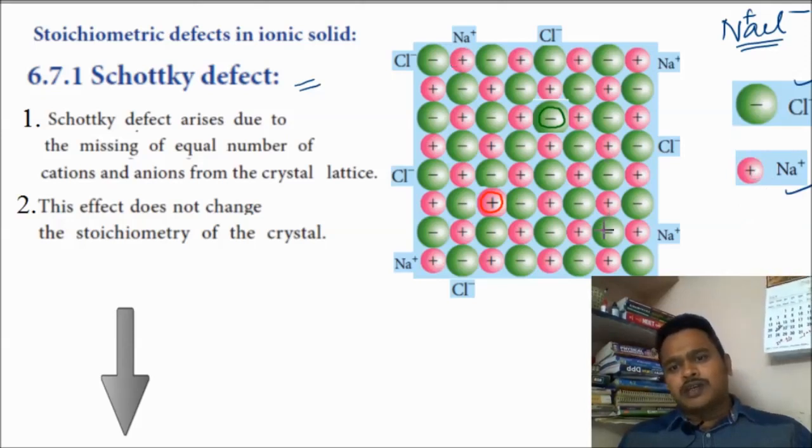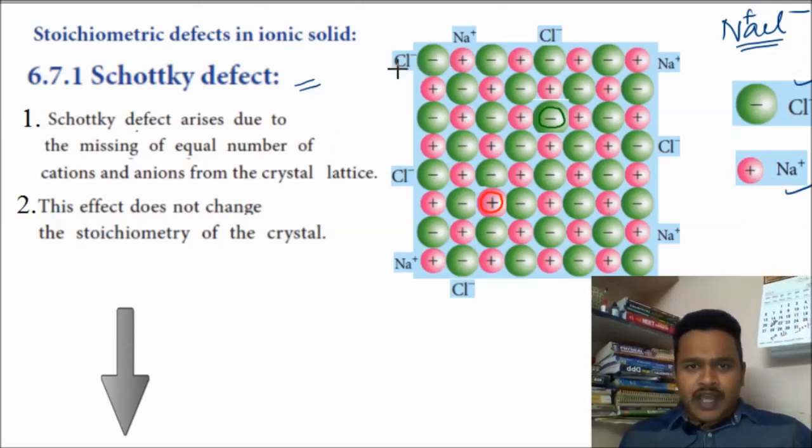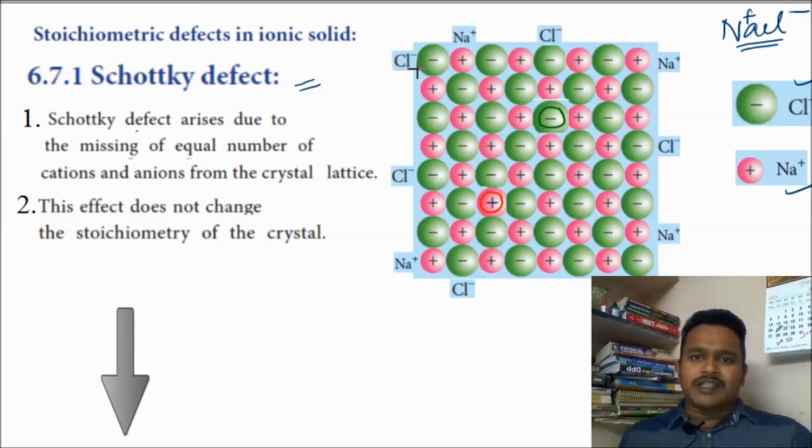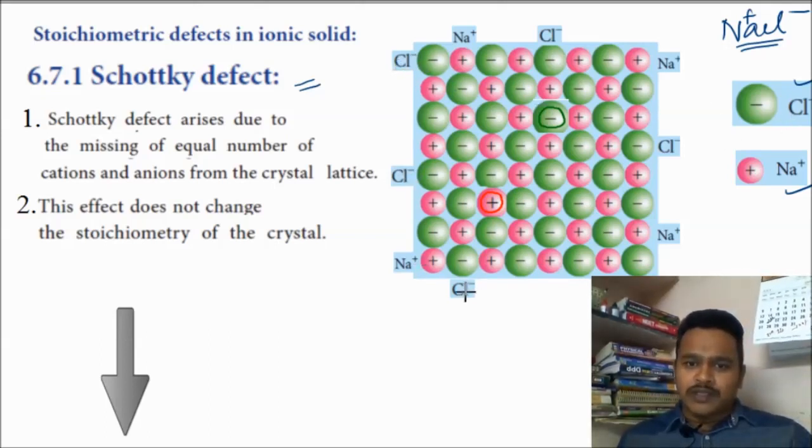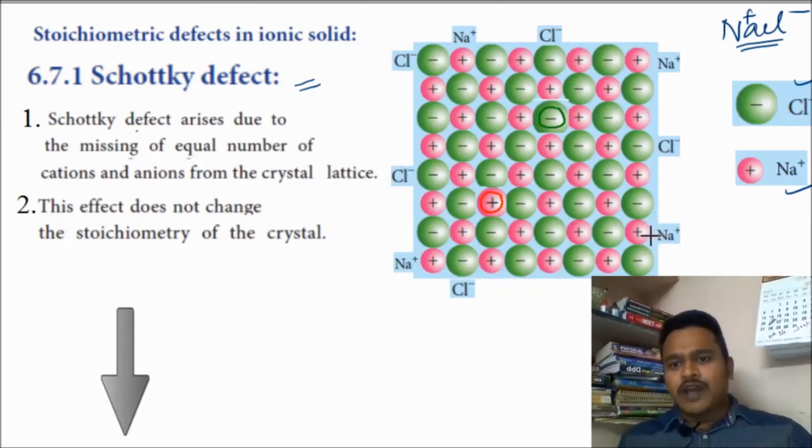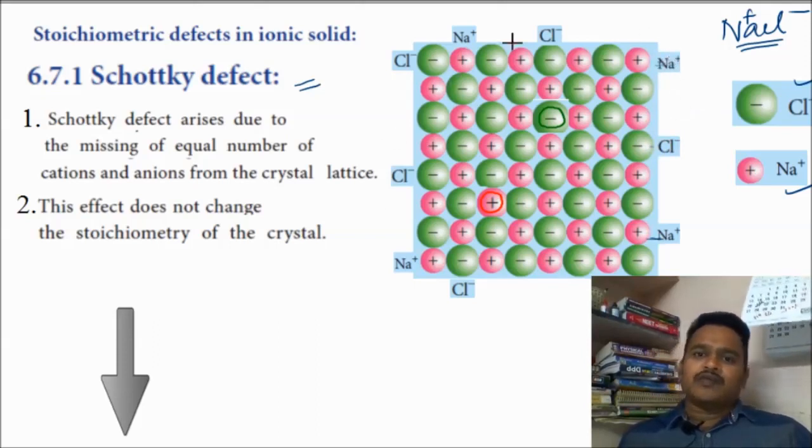They are arranged orderly. Here I marked for our better understanding. This is the chlorine, this is the chlorine, and this is the sodium, this is the chlorine. Like that, I indicated a few of the ions here. This is the sodium, this is the chlorine, this is the sodium. For understanding, we are making some arrangement in this diagram.